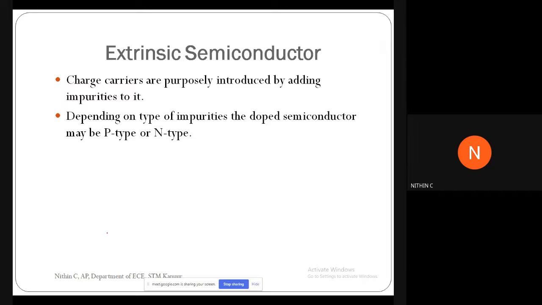And now comes our next important thing, that is extrinsic semiconductor, which is the second classification, right? In an extrinsic semiconductor, we are adding impurities, which are called dopants. That's the major thing to remember here. These impurities decide the type of semiconductor you are going to make. Depending upon the type of impurity, you can have either P type or N type. That we have already discussed, so I'm not going to do that again.